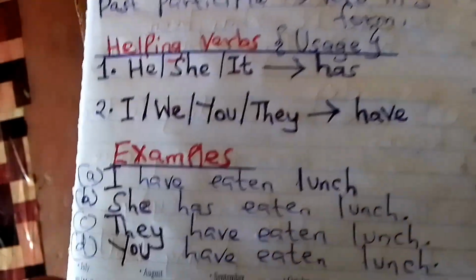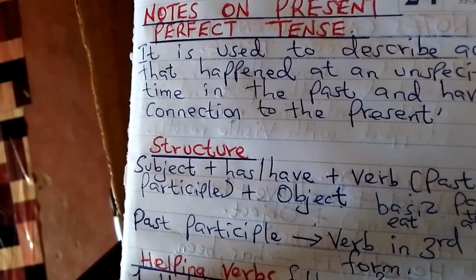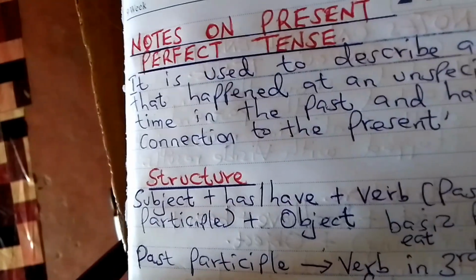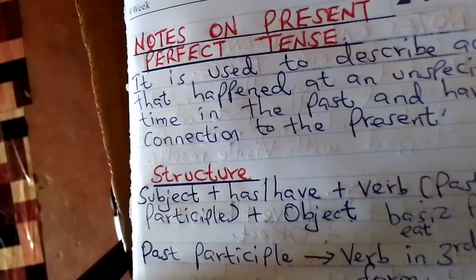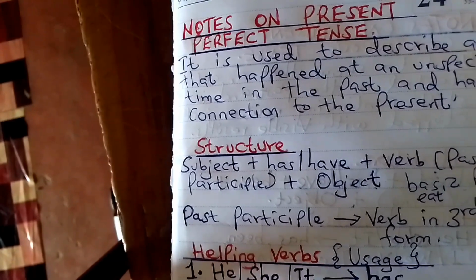I believe these ones are very clear. You can see them. These are the notes on present perfect tense. Very fast. Let's move to the next, which is present perfect continuous.